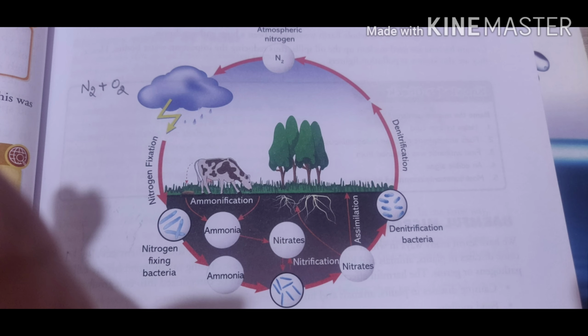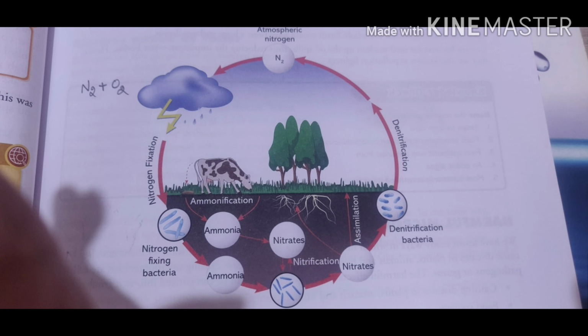So what happens during lightning under high pressure? Atmospheric nitrogen reacts with oxygen present in the air and it results in the formation of nitrates. And with the help of nitrogen fixing bacteria, that is rhizobium, nitrogen is converted into nitrates, and these nitrates are then absorbed by the plants, and this is known as nitrogen assimilation.